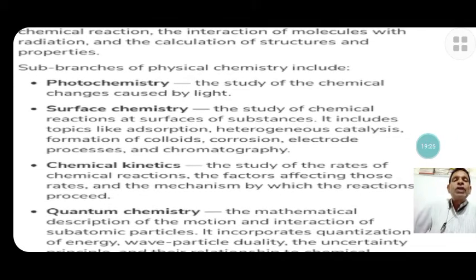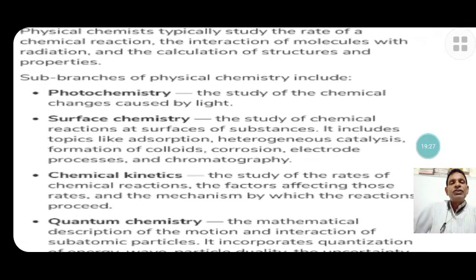It is photochemistry. One of the branches of physical chemistry is photo, just like light, related to light. Photochemistry is the study of the chemical changes caused by light, called photochemical reactions, studied in photochemistry.